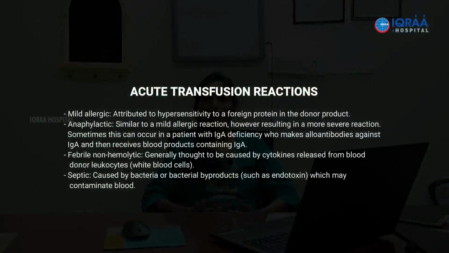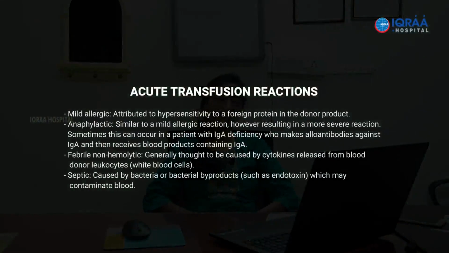So the transfusion reactions can be divided into two groups: the immediate transfusion reaction and the delayed transfusion reaction. As far as clinically, that is more important. The reactions which happen immediately and the reactions which happen in a delayed manner. We need to know about this so that we have a high index of suspicion when a patient develops these symptoms. So what are the acute transfusion reactions?